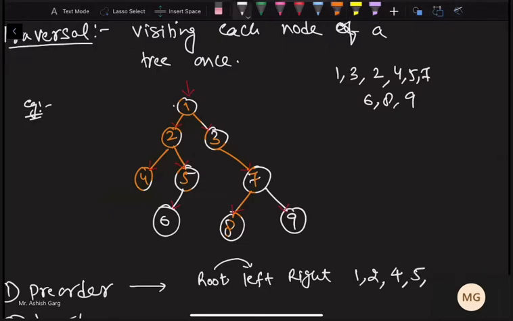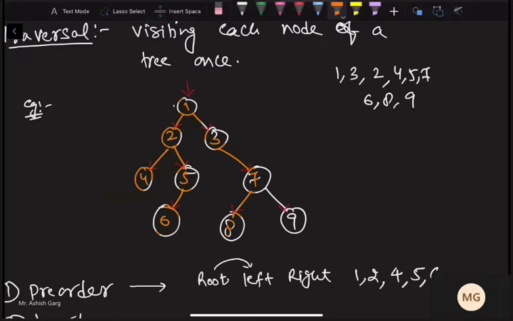Now do we have left part of it? Yes. So in root, left and right, first of all we have visited the root, which is the 5 right now of our current subtree. Then we will visit the left part, that is 6. Then when we come back to when we are at 6, we do not have left or right part. Then we go back to 6 and then we go back to 5.